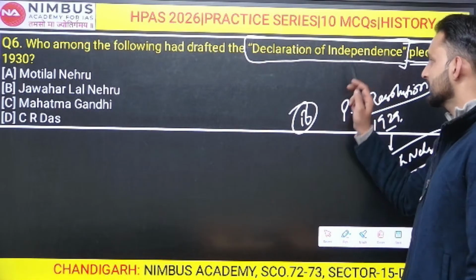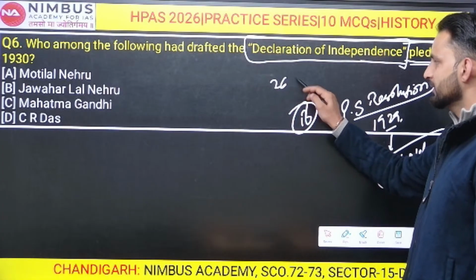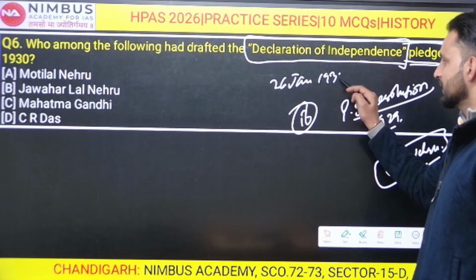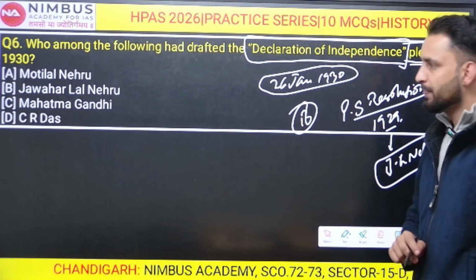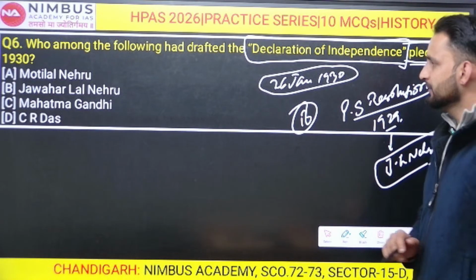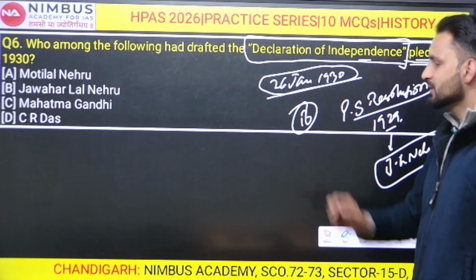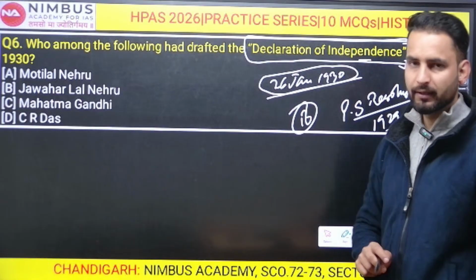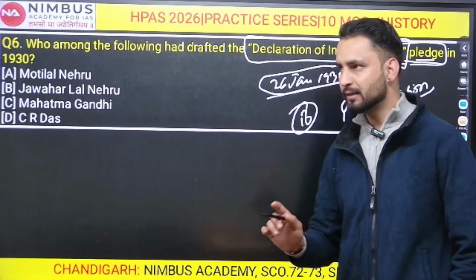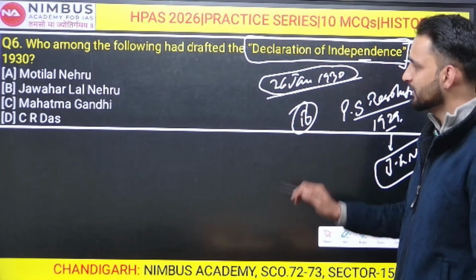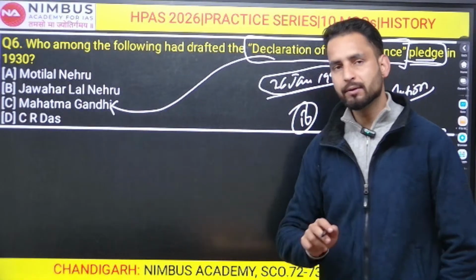But this is a separate thing that was about a month after this, on 26th of January 1930, when the first Independence Day was celebrated in Lahore, right, on the bank of River Ravi. So this pledge was taken up, which is known as the Declaration of Independence Pledge, right? This Declaration of Independence Pledge was taken up by the various leaders, and it was drafted by Mahatma Gandhi. Keep it in mind, very important.